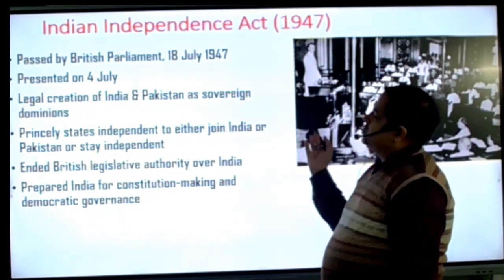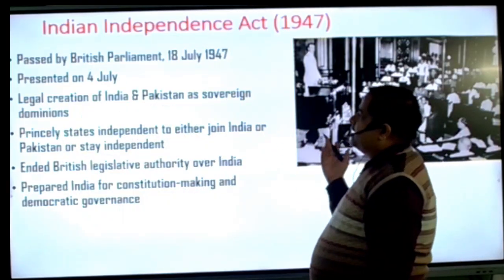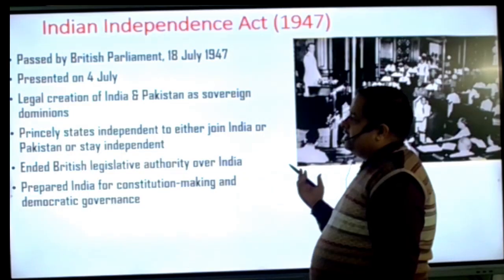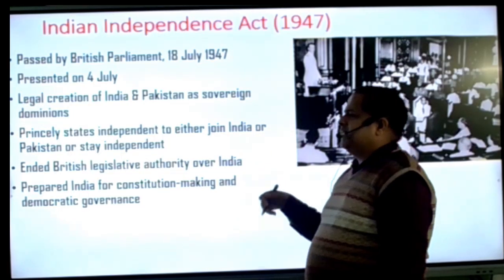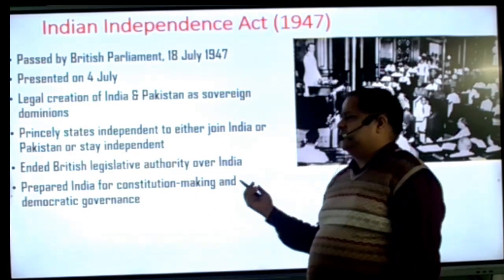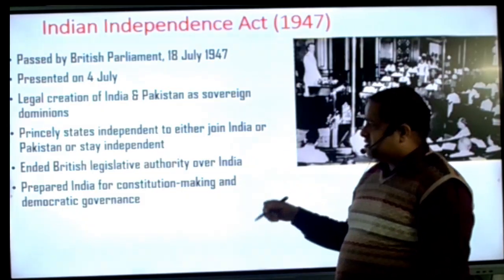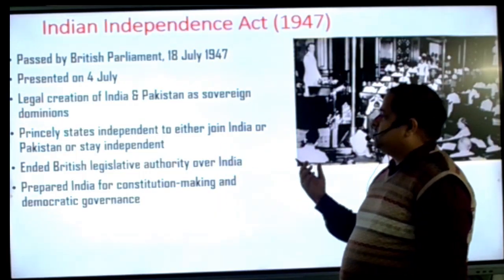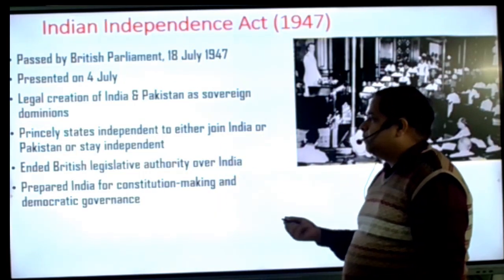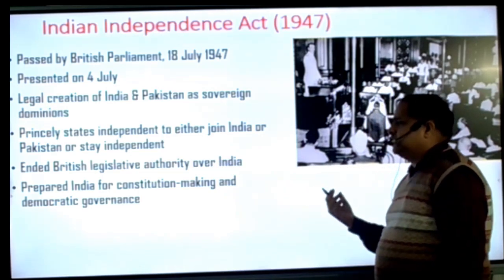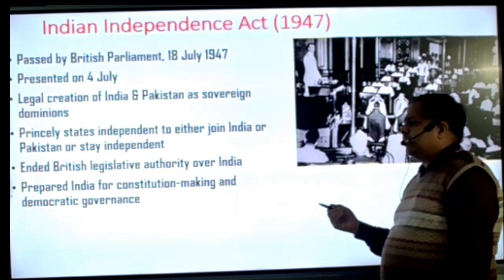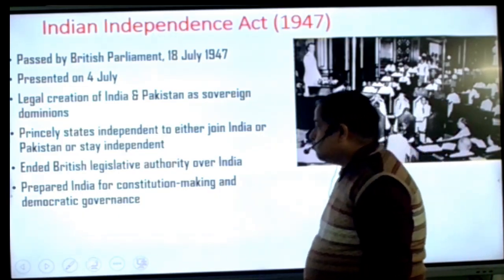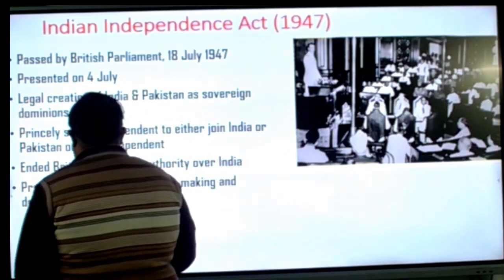So on 18 July, this bill was passed, the legal creation of India and Pakistan as sovereign dominions. Princely states became independent powers, and the power to join India or Pakistan or stay independent was given to them. It ended British legislative authority over India and prepared India for constitution making and democratic government. So here many things will take place.